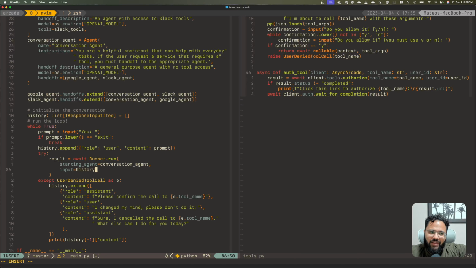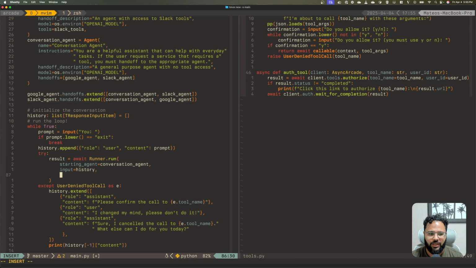So every path in this while should add a message to the history. And then we are saying the context is the context, right? So this context is what gets passed around from agent to agent. The actual LLM cannot see the context. So you cannot put system instructions or anything for the agents there. But the tools can access that. And like Arcade, for example, needs the user ID and so on.